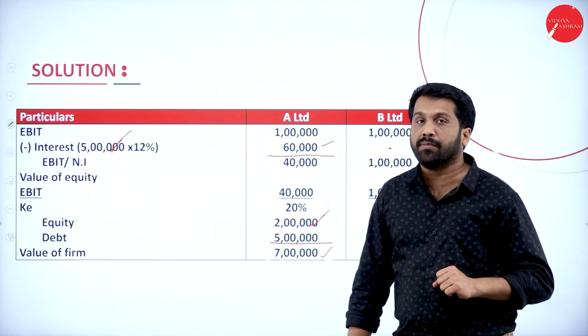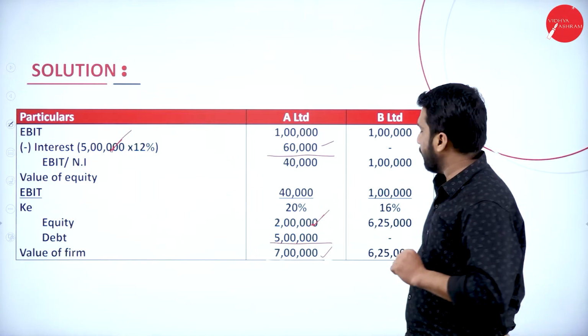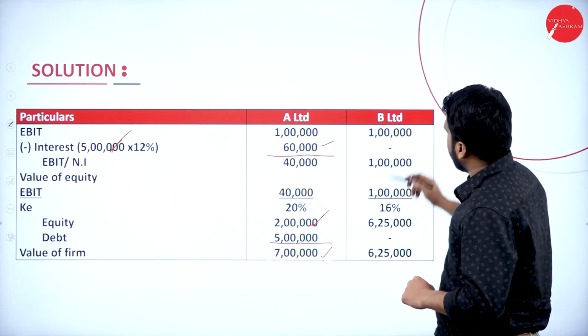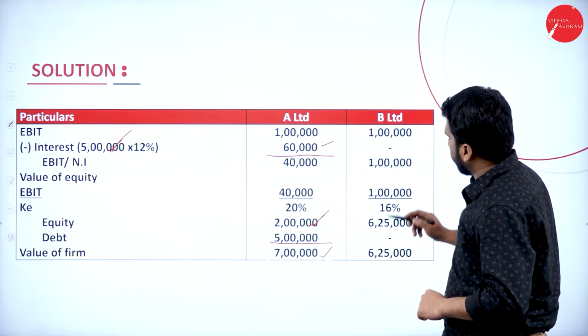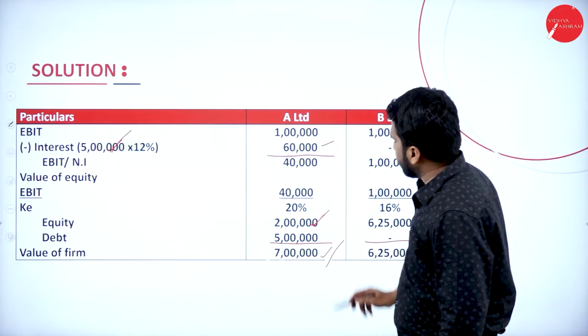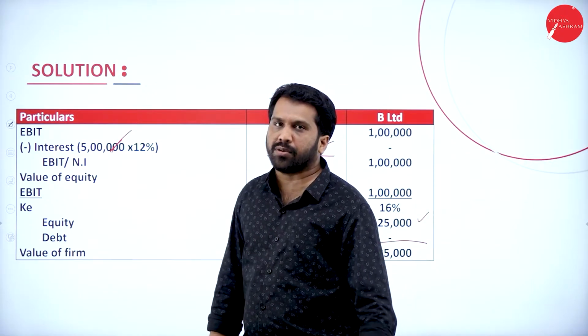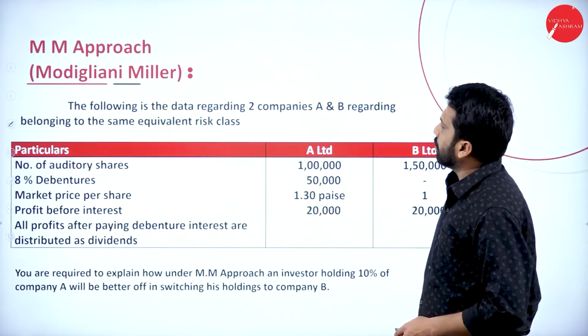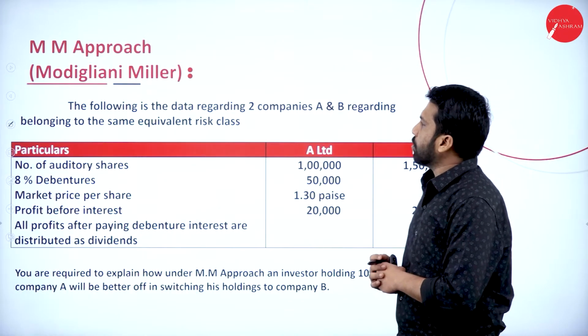What is the value of the firm? As per the first one, 7 lakh. The same thing, if you go for the second, 1 lakh, there is no debenture. 1 lakh divided by 16%, and your answer is 6 lakh 25,000. Hope you are clear. So, this is only your value of the firm. We'll go for the last one.